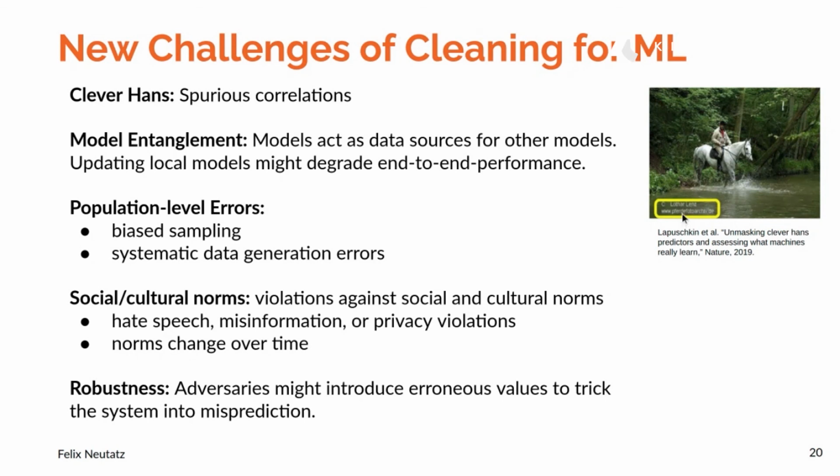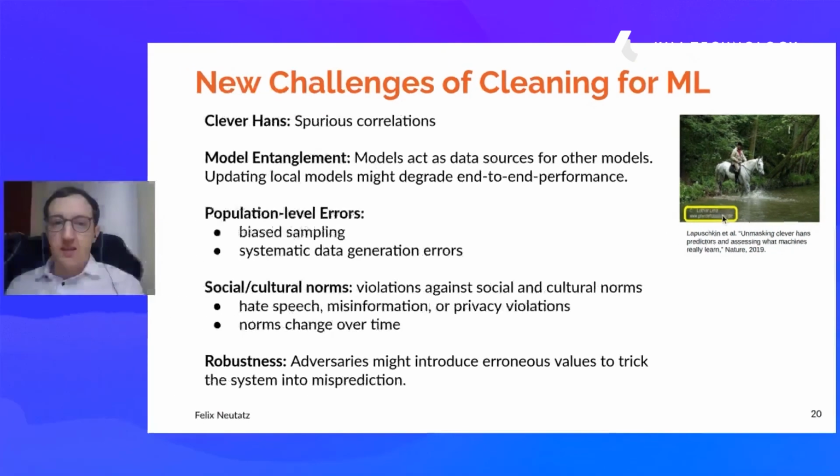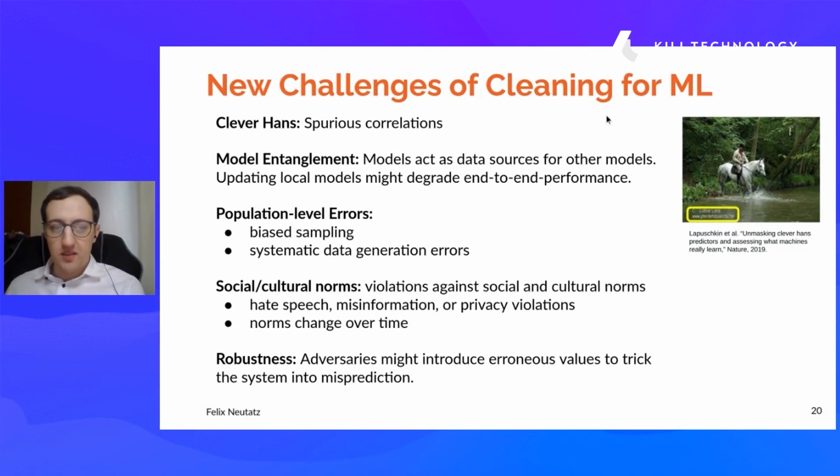So if we would give the neural network another picture of a horse without this text, it might not be able to predict it correctly. And therefore, removing these spurious correlations, so in this case, the text, is quite challenging. So this is a really interesting challenge.